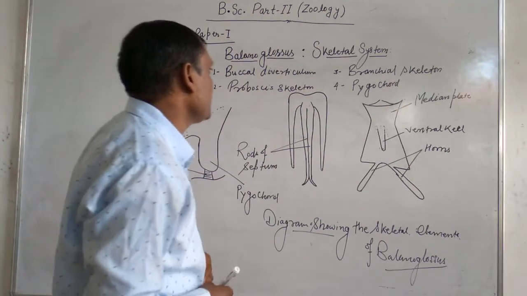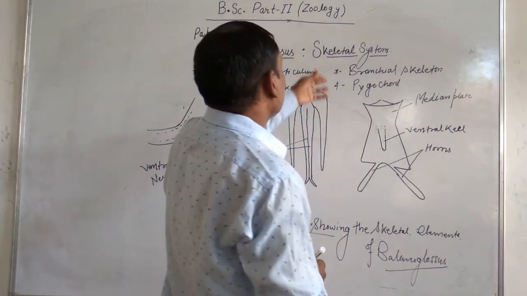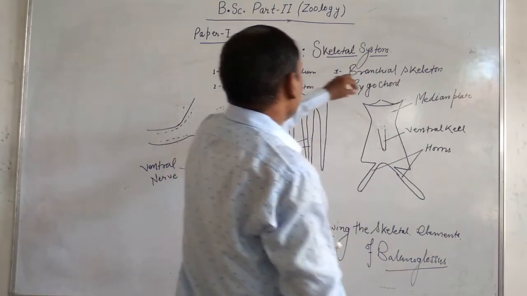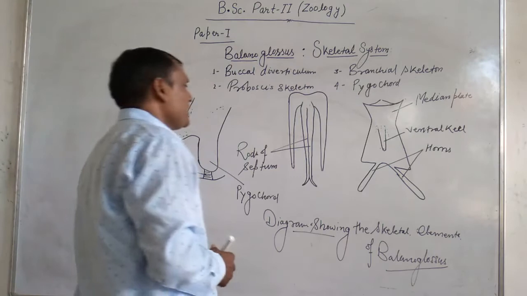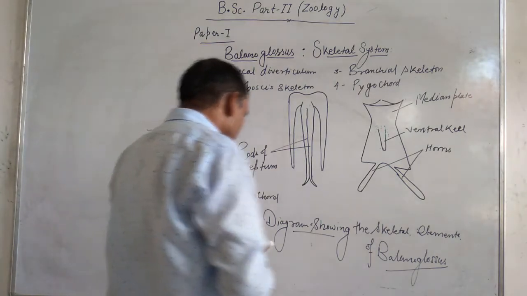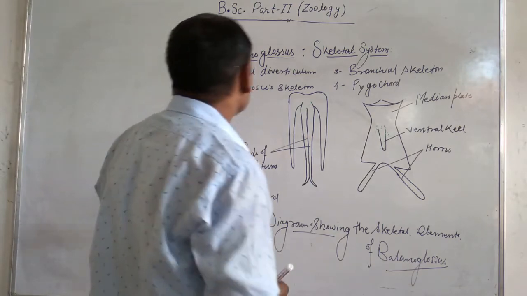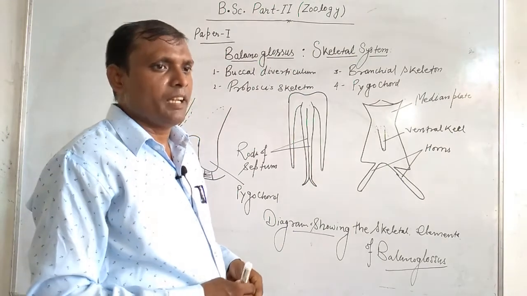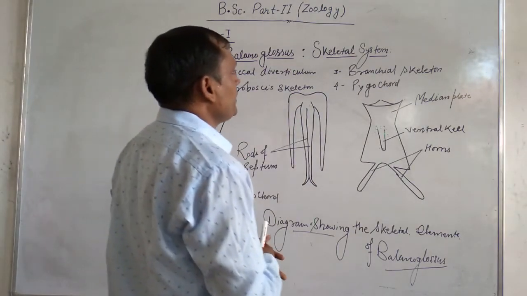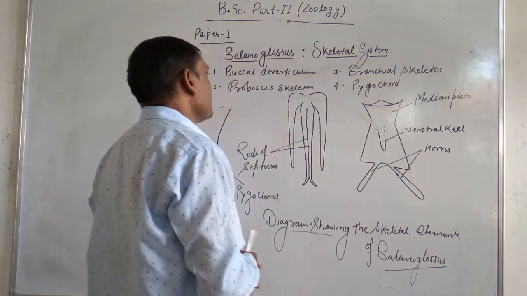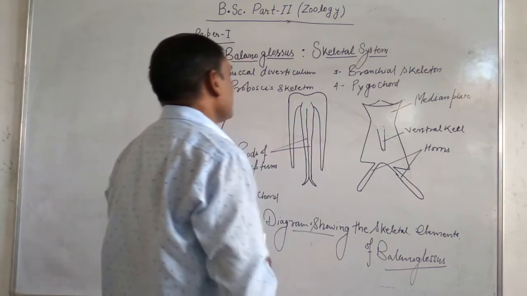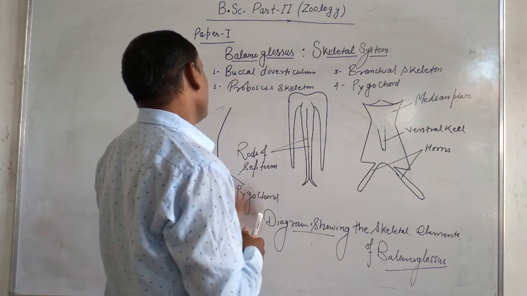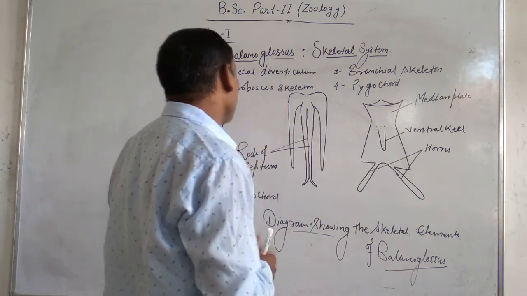Now we see another important skeletal organ present in the Balanoglossus, the branchial skeleton. Branchial skeleton is a very important structure present in the body of Balanoglossus. It is especially located in the trunk region of the body and helps during respiration. You see that this is the structure of a branchial skeleton. The structure is just like a gill spur.